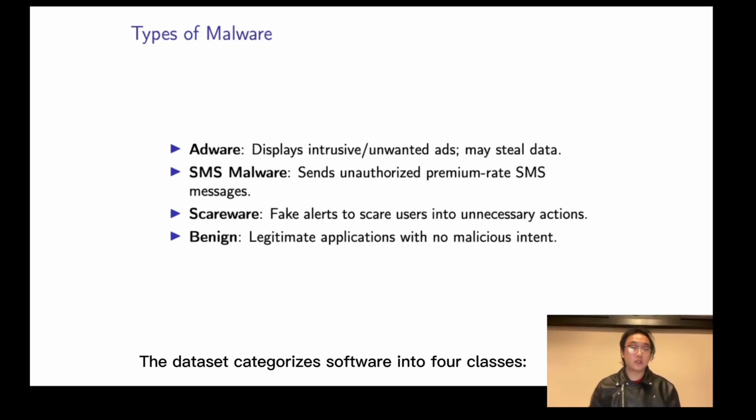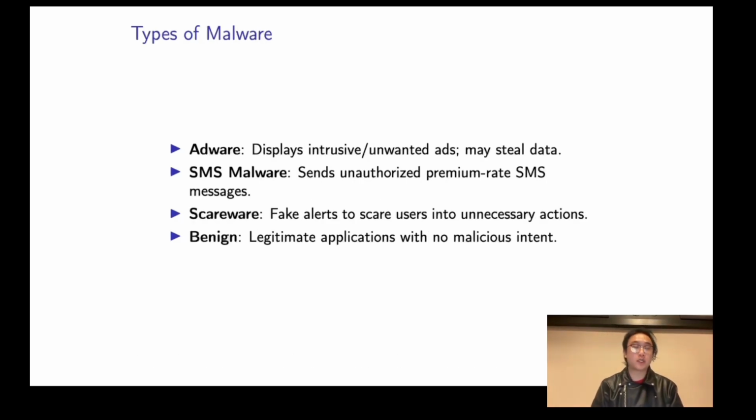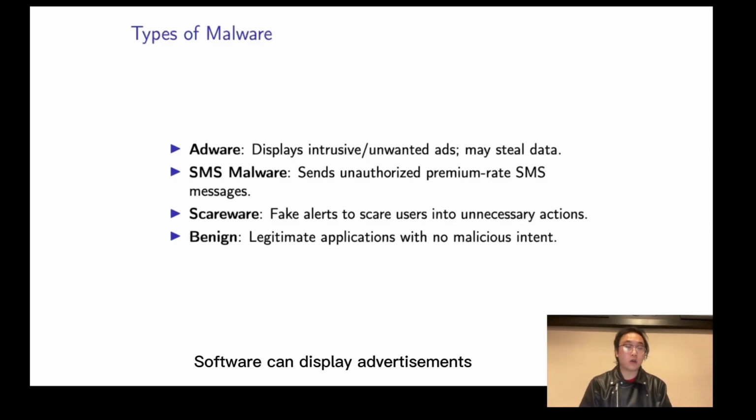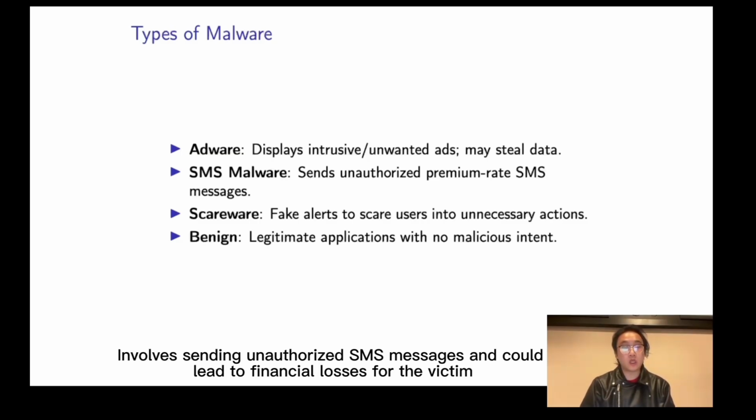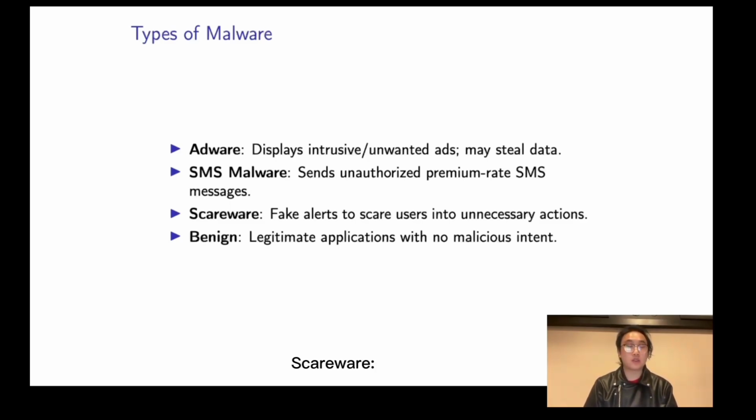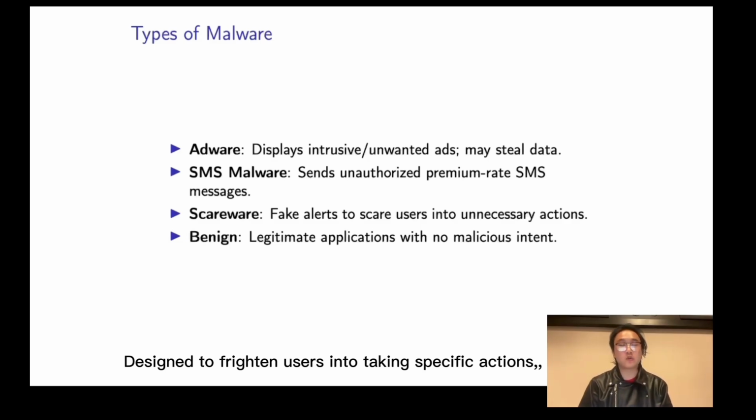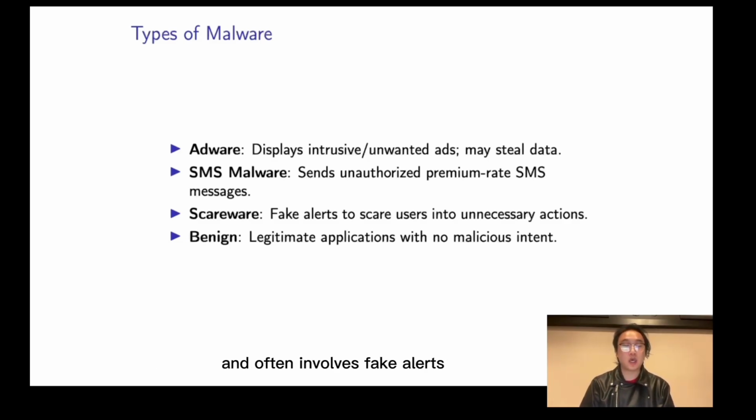The dataset categorizes software into 4 classes. The first one is benign, harmless software. The second one is adware, software that can display advertisements and disrupt user experience. The third one is SMS malware, which involves sending unauthorized SMS messages and could lead to financial losses for the victim. The last one is scareware, designed to frighten users into taking specific actions and often involves fake alerts.